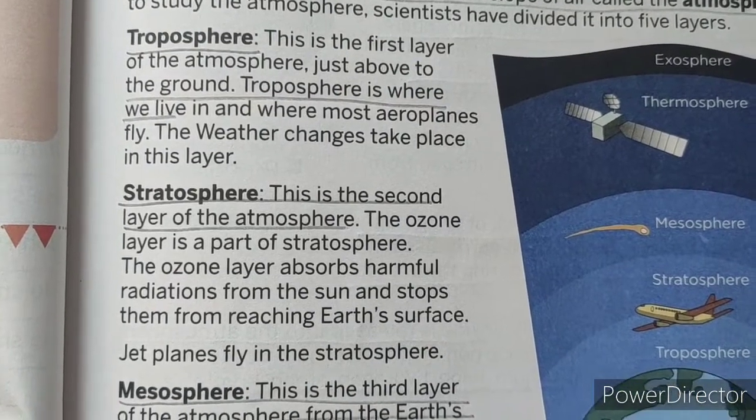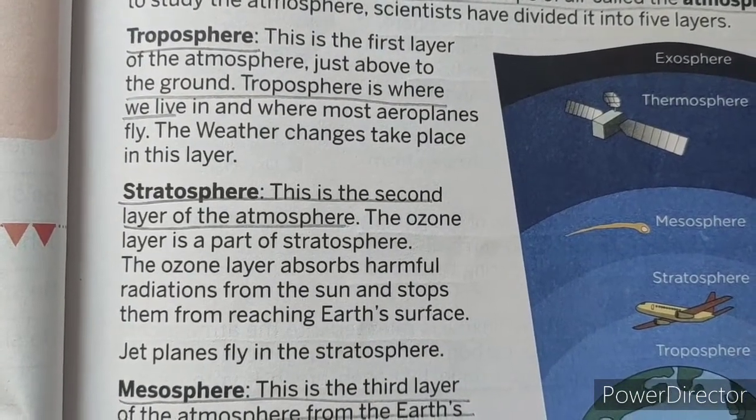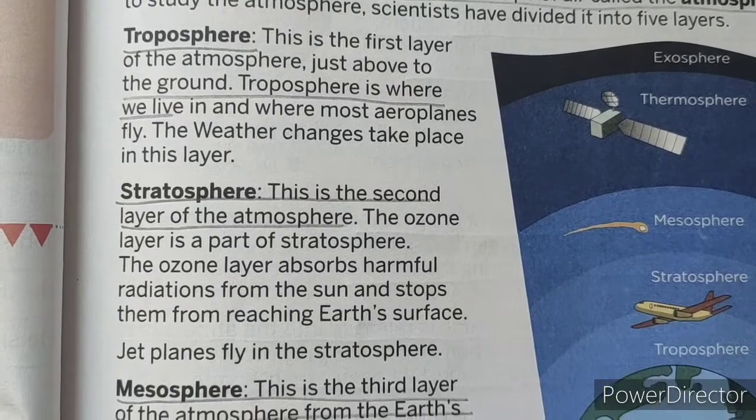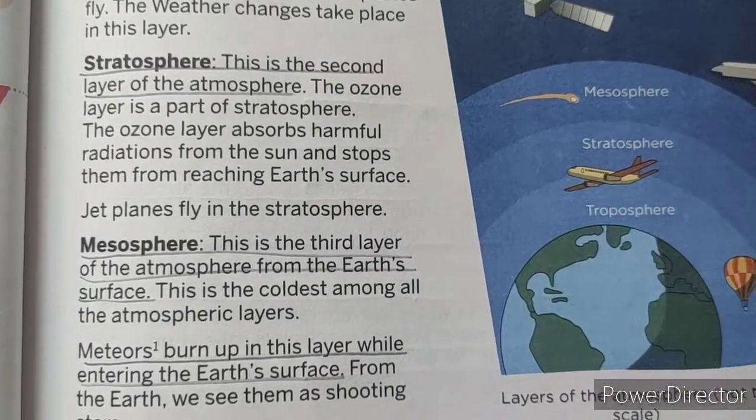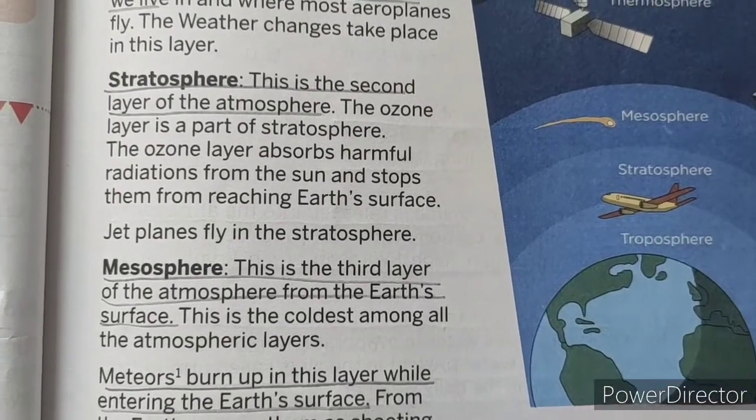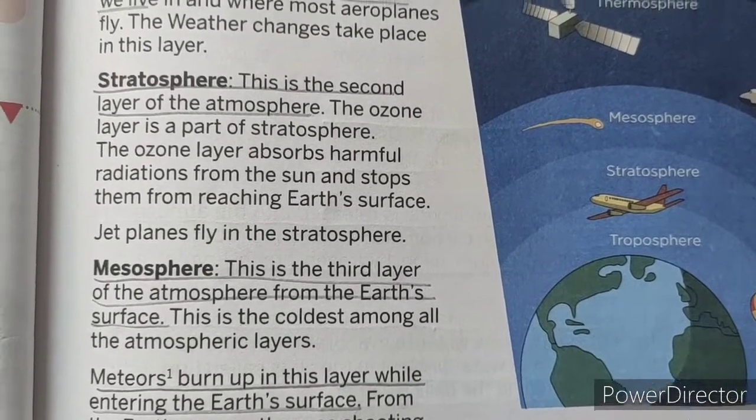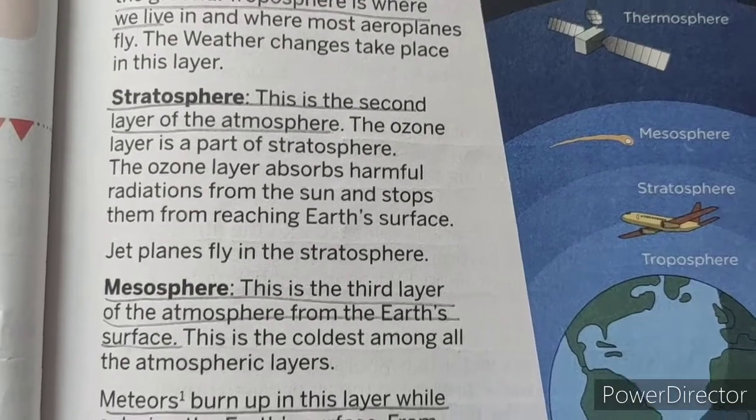Stratosphere is the second layer of the atmosphere. Ozone layer is a part of the stratosphere. Next we are going to see what the purpose of the stratosphere is. It absorbs all the harmful rays that are entering the earth's surface.